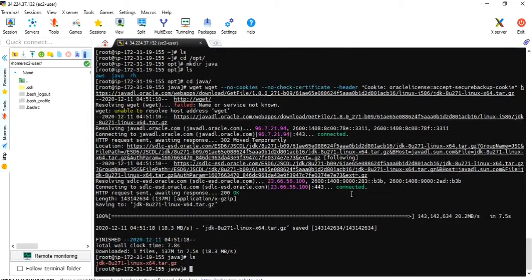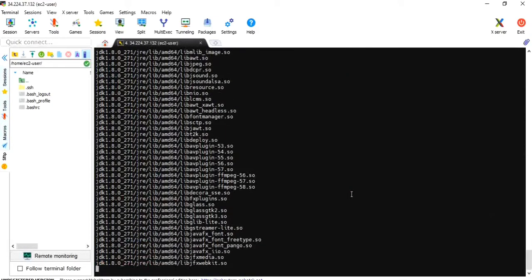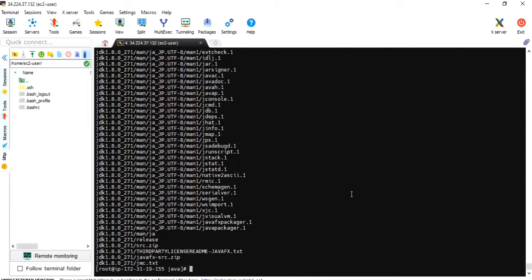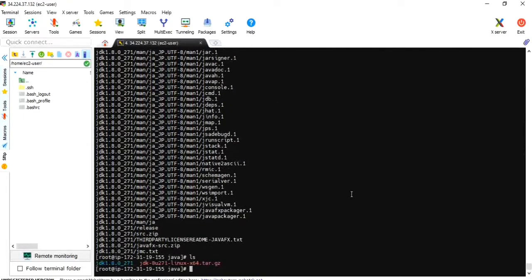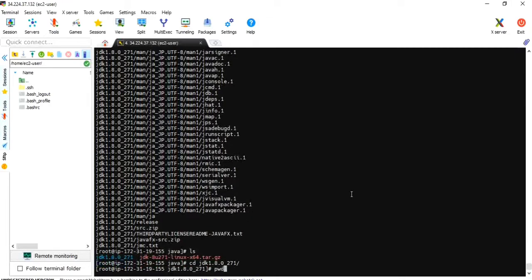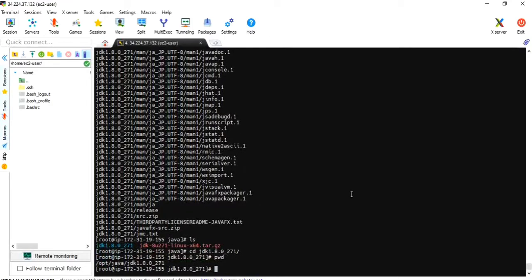Sorry, let me extract it. tar xvfz jdk, then cd jdk. Let me copy this path because I have to set environment variables. For that I have to write a script.